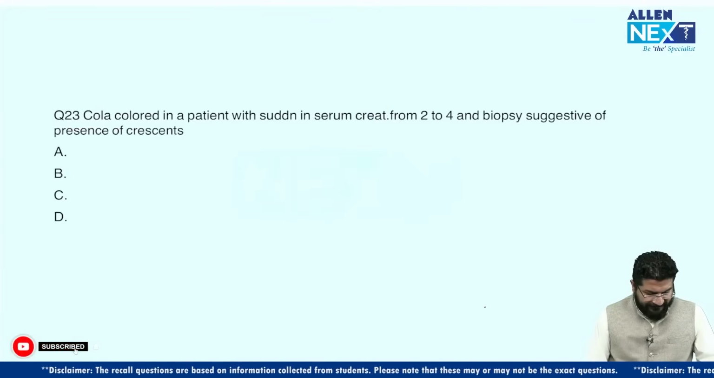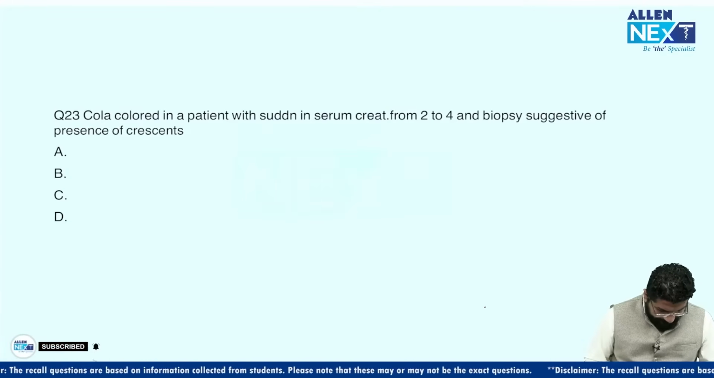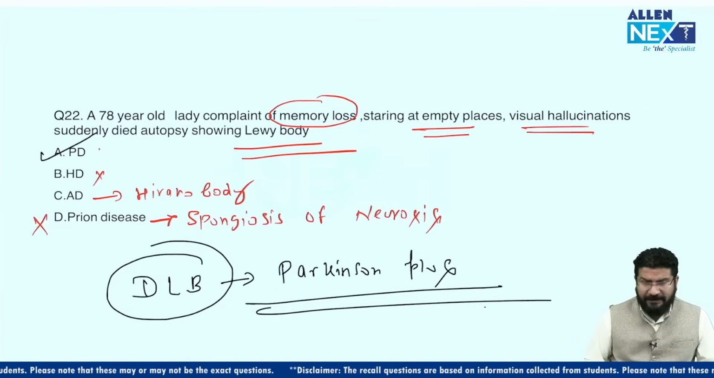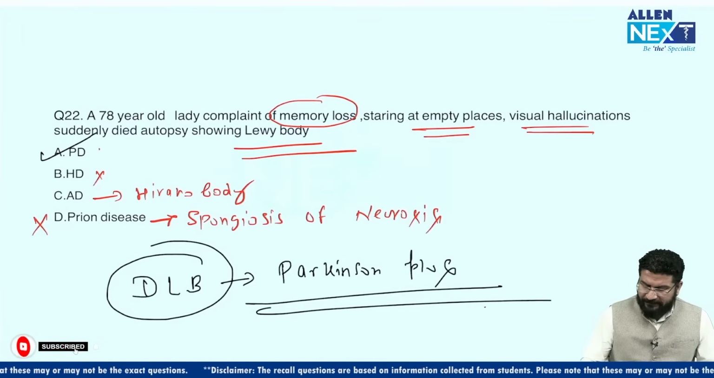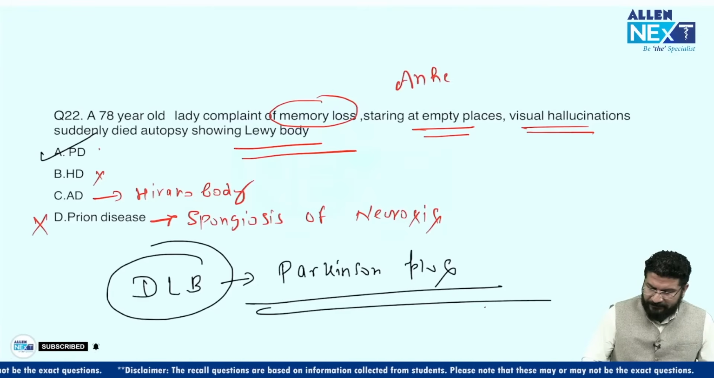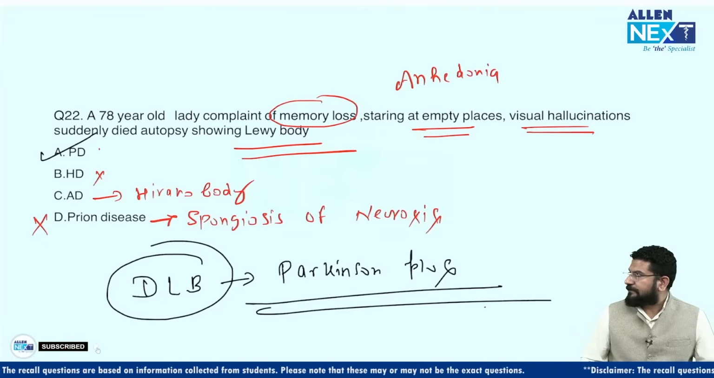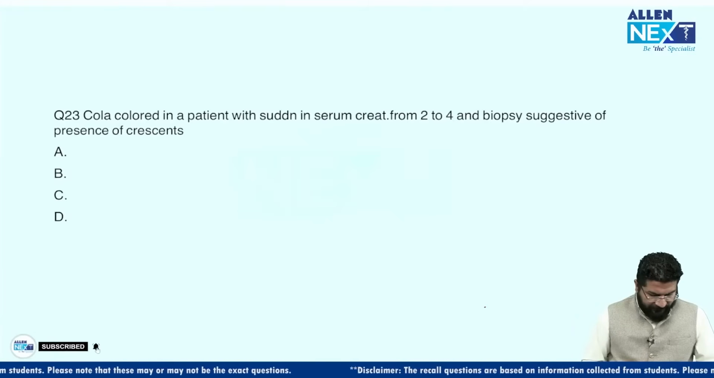Okay, next you can see this question again. This was mentioned with decreased participation in daily activities. That is, the patient is having anhedonia, right? One more thing which I can add in this MCQ is that this patient is having anhedonia, right? Loss of interest. Okay, this was a good question.